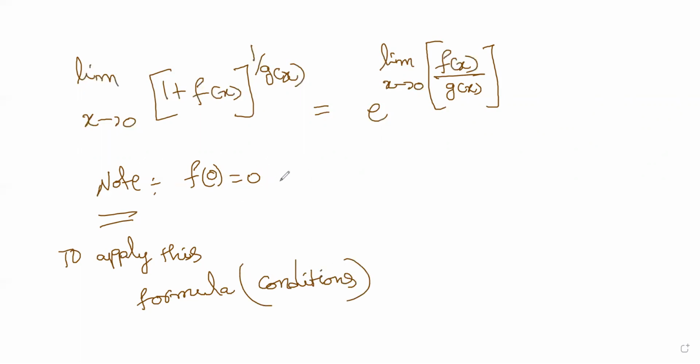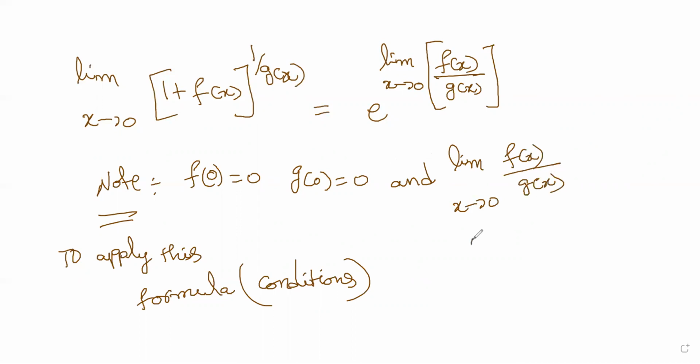What are the conditions? f of 0 should be 0, g of 0 should be 0, and limit x tends to 0, f of x by g of x will exist. These are the conditions on which this formula is built. There is a way to build this formula, but once we go into depth on limits, you will understand this.